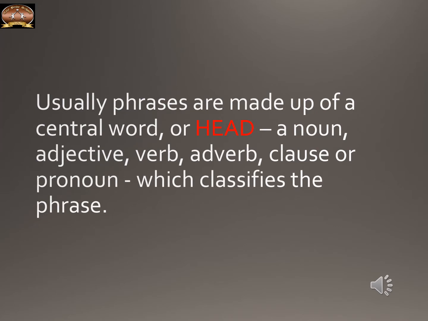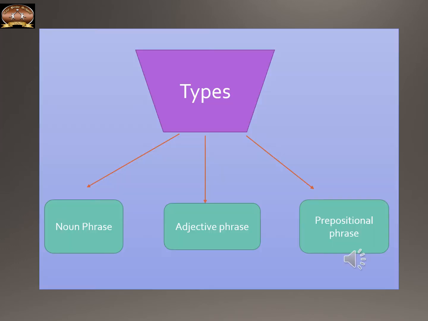So children, here we have the definition of phrases. Usually a phrase means there will not be any subject and no finite verb. And phrases are made up of a central word, that is called the head. That head can be a noun, an adjective, a verb, an adverb, a clause or a pronoun also. According to this head, the phrases are divided into types. The different types of phrases that we need to learn are noun phrase, adjective phrase and prepositional phrase.